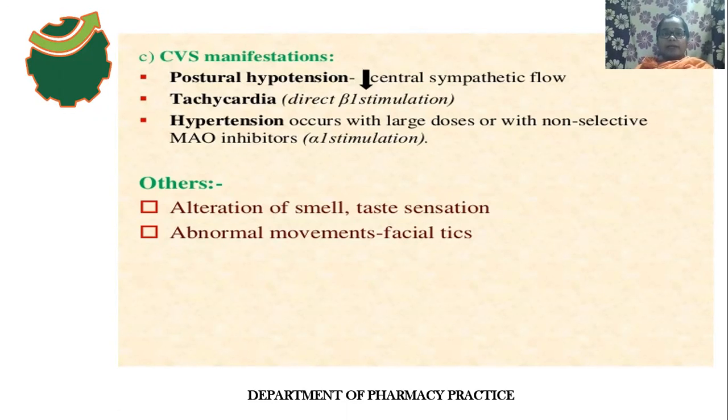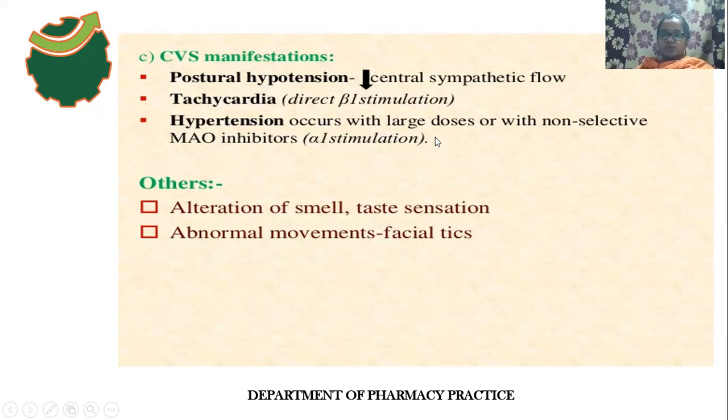The peripheral dopamine stimulates what? Beta 1 receptors. That's why it causes tachycardia, because the heart consists of beta 1 and beta 2 receptors. So this dopamine action on beta 1 is a stimulatory effect. That's why the person may be affected with tachycardia. And hypertension may also occur with